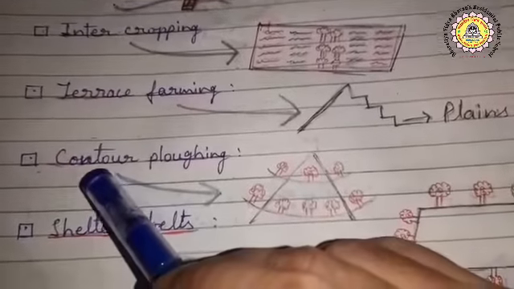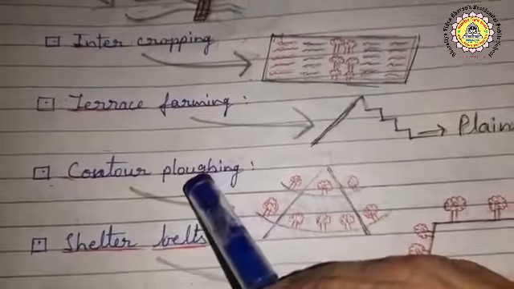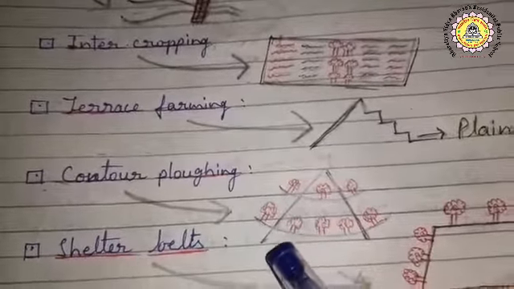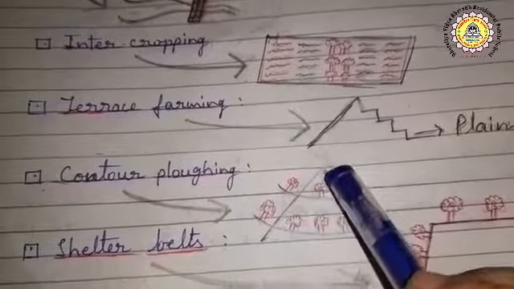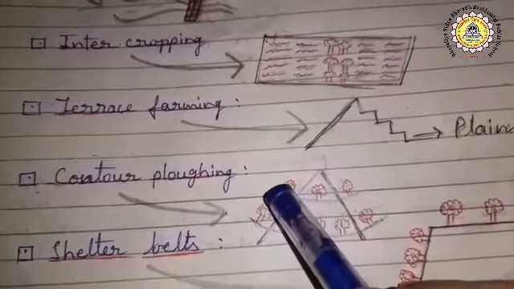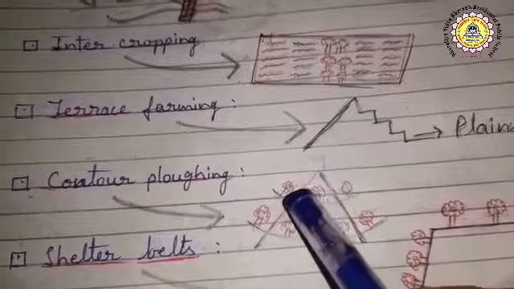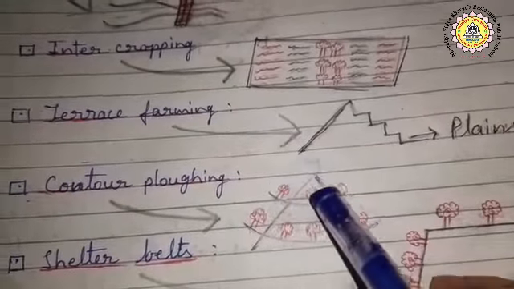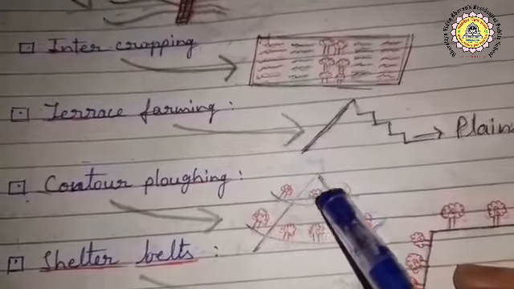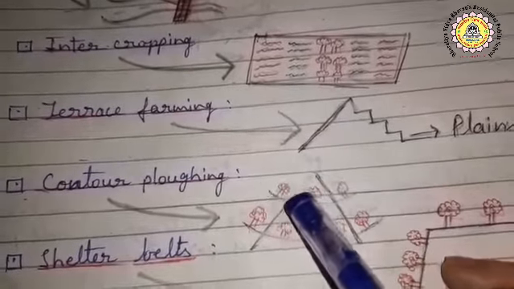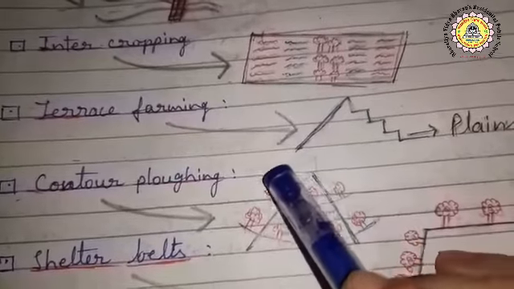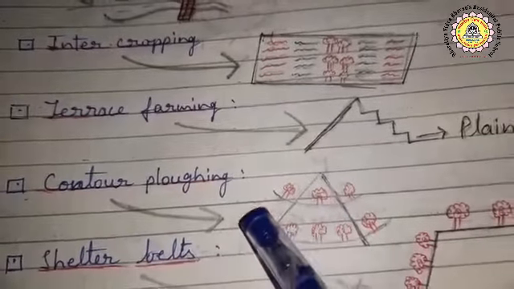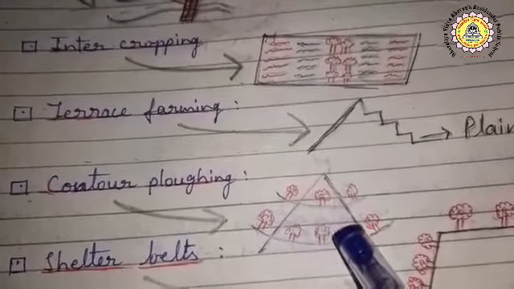Next method is counter ploughing. Now what is counter ploughing? This method is also used in the hilly areas. Around the hill, people plough in a parallel way. When they plough in the parallel way or plant trees, they can stop the soil erosion.